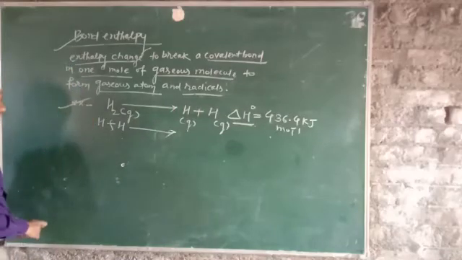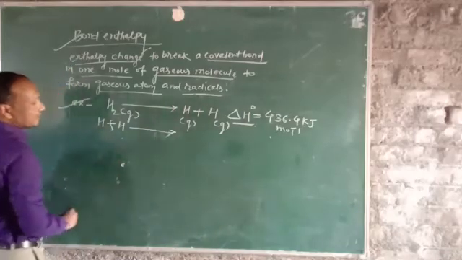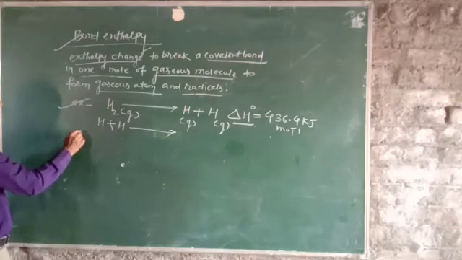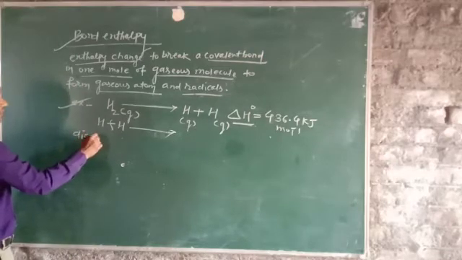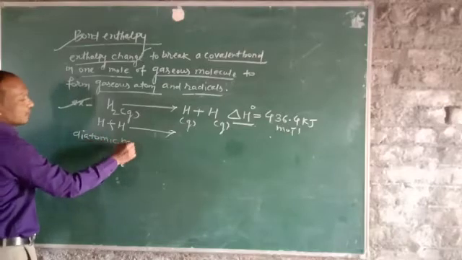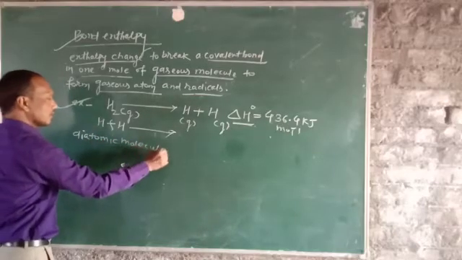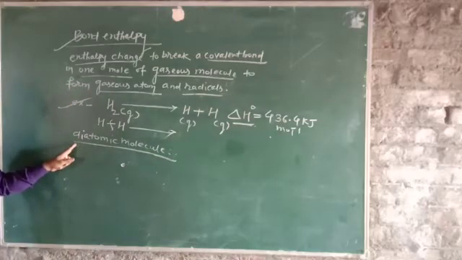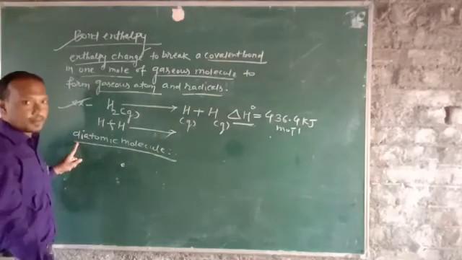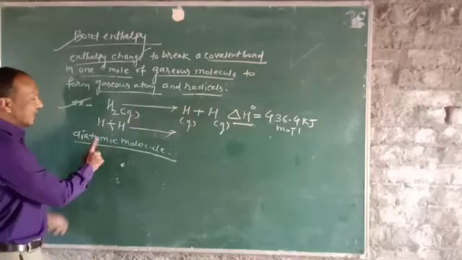Now the other examples for bond enthalpy are in case of a diatomic molecule. What is a diatomic molecule? The molecule in which two atoms are present is called a diatomic molecule.